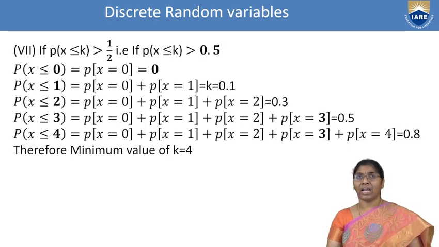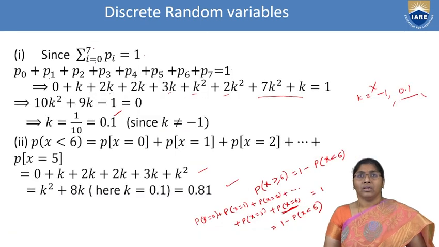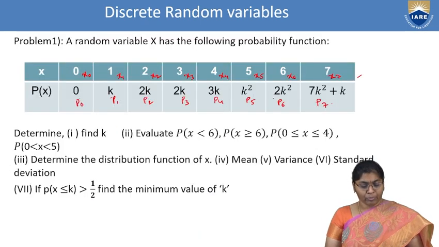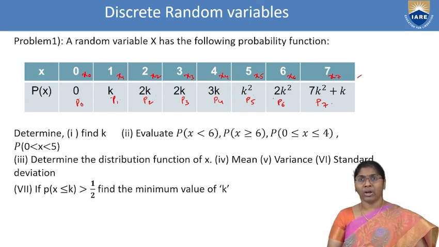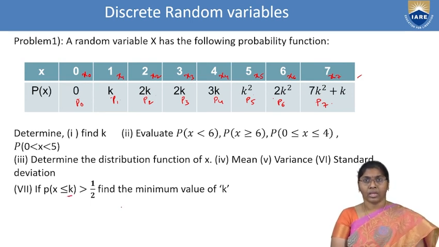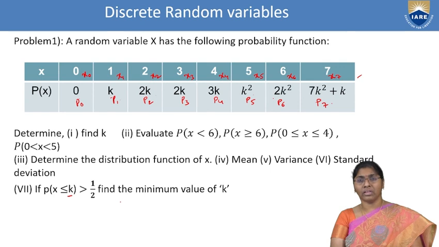Next, finally, the last one is an important one. If P of x less than or equal to k is greater than 1 by 2, find the minimum value of k. Here, we need the k value. That k value, in this problem, is always above 0.5. The 1 by 2 is nothing but 0.5. We can stop there only. Above 0.5, we can consider and stop. That is the minimum value of k.